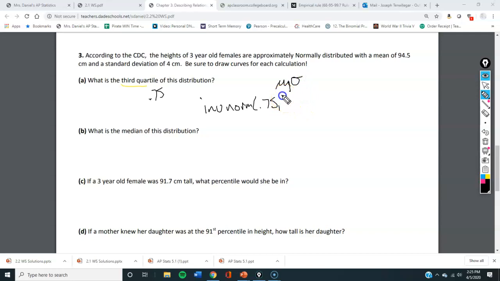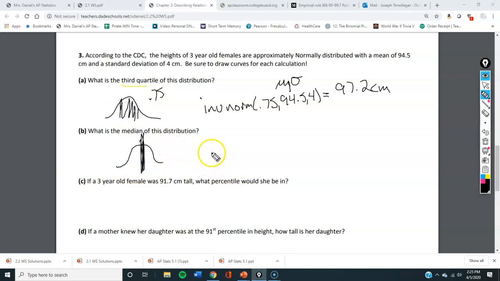So I'm going to do 94.5, 4. And I got 97.2 centimeters. I'm not drawing the curve, sorry. But it looks like this. 75% is filled in. What's the median? Median's halfway, right? Guess what? Median and mean should be the same thing in a normal distribution. So it's just 94.5 centimeters. Boom.